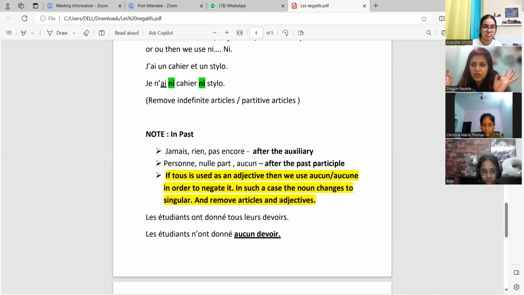Clear? Take a minute and go through all the notes. I'll give you a few sentences to do right now. Ma'am, can we also use it with persons or is it always with things? No, no, always with things. Okay, things.